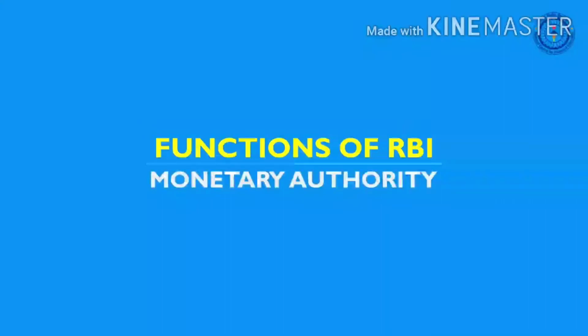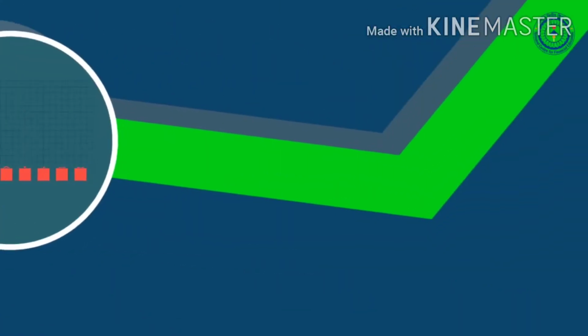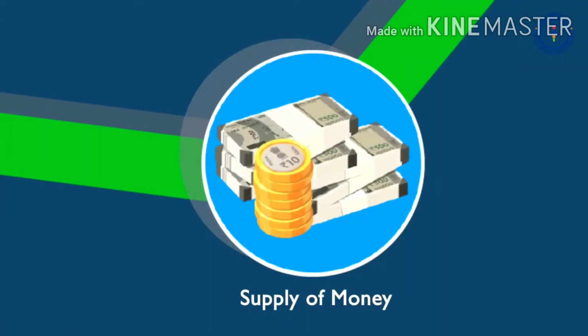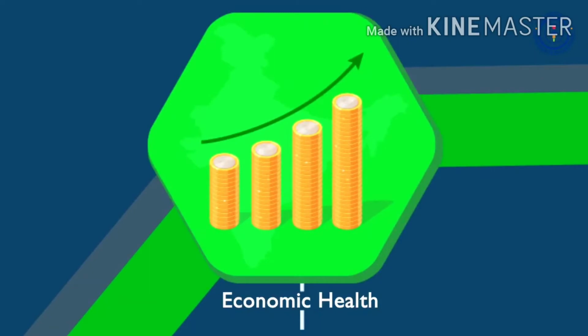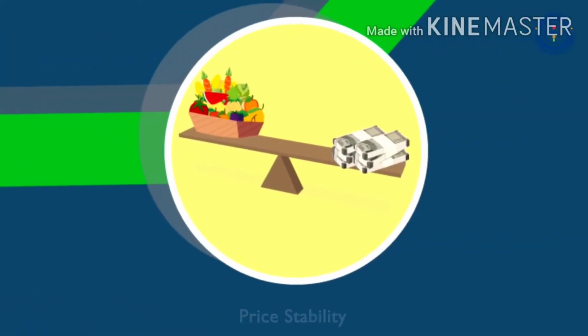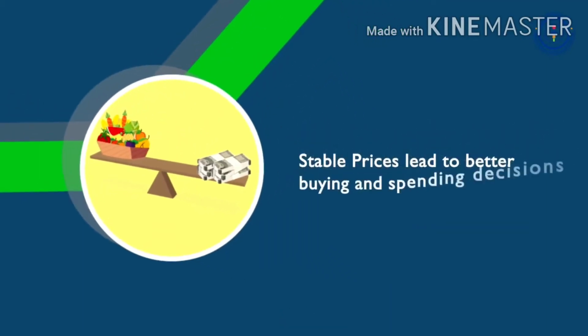monetary authority. The RBI helps in controlling inflation and the supply of money in the economy. The overall goal is to promote the economic health of the country and ensure the prices remain stable. This allows people and businesses to make better buying and spending decisions.